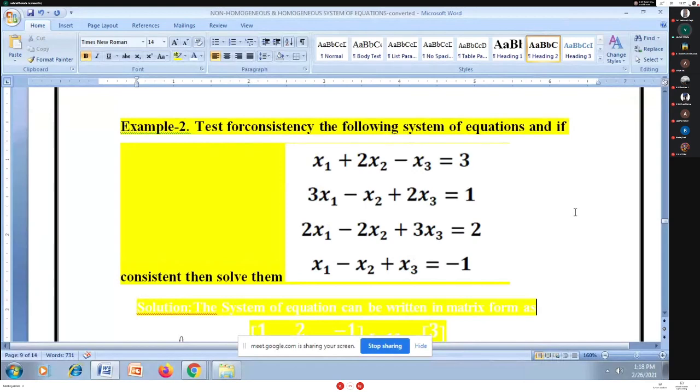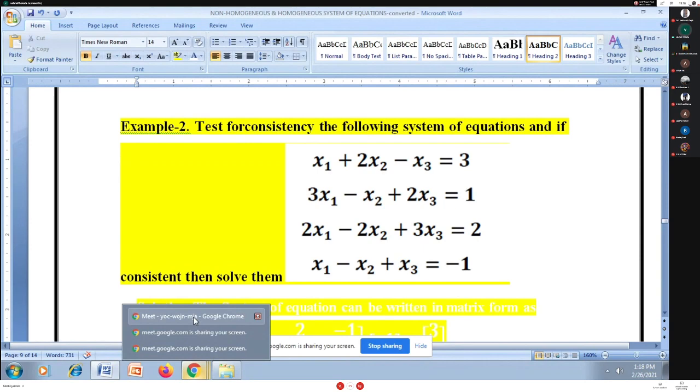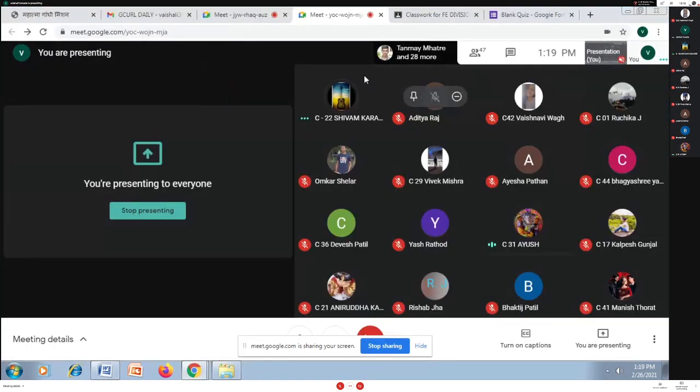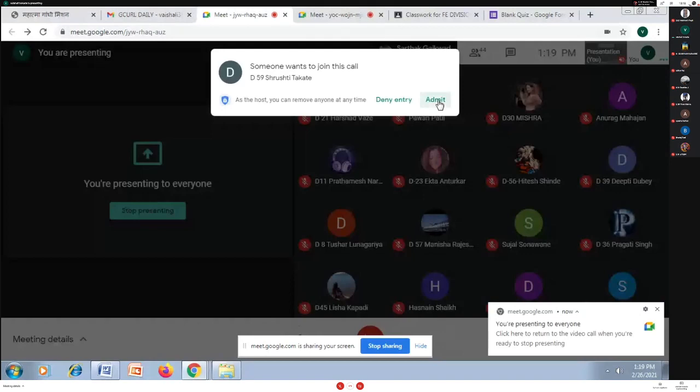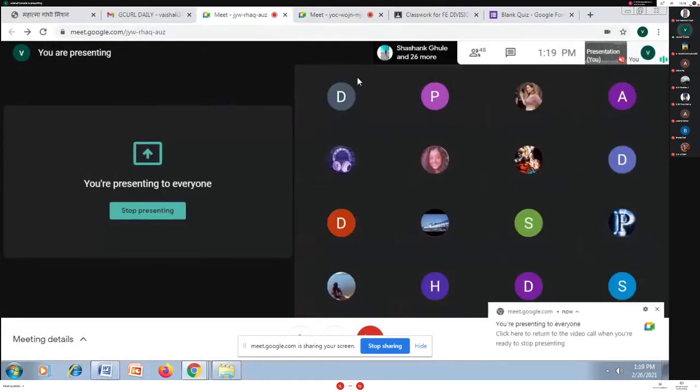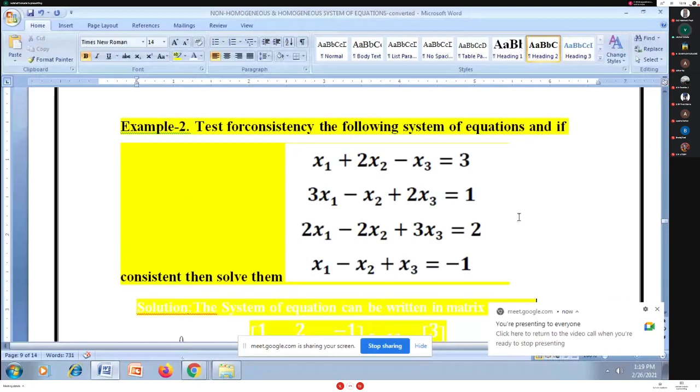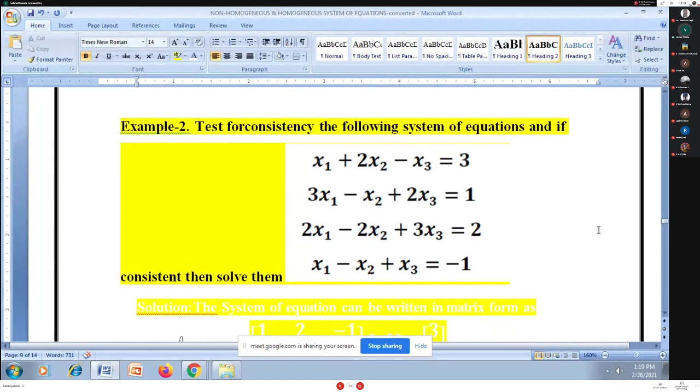So I have one example here. Observe this example. How many unknowns are here? Just tell me. Three. Okay. Again, I'm sharing my screen so that everybody can see. I'm getting two different answers from two students. How many unknowns? Observe this system of equations again.